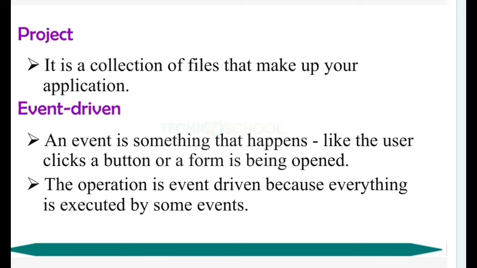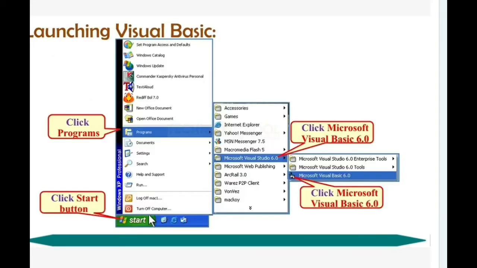An event is something that happens, like the user clicks a button or a form is being opened. I already explained and showed you in the Visual Basic practical video about event driven. When you click on some controls, it shows the list of events for event driven programming. Mouse click event, mouse drag event, key press event, key lock event, something. All these things are available in the event list. So as per requirement you can set events. Let me explain the next screen.